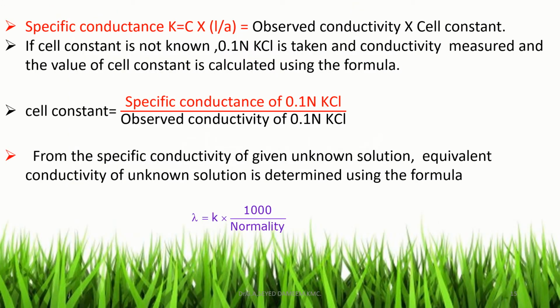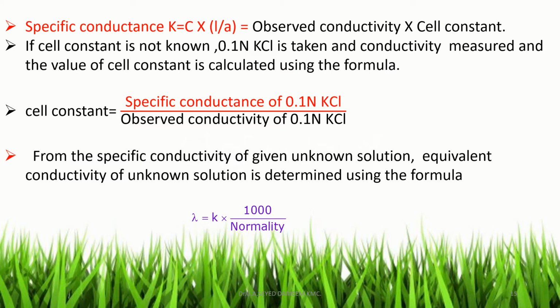From the observed conductance of the solution, the specific conductance of the solution is calculated using the formula K is equal to C into L by A, where C is the conductance of the solution, and L by A is the cell constant of the conductivity cell. If the cell constant is not known, using 0.1 N KCl, the cell constant value is determined. The determination of cell constant is explained in the next slide.